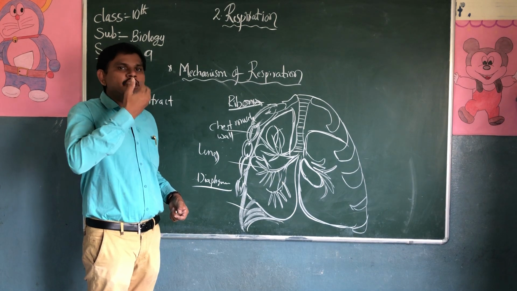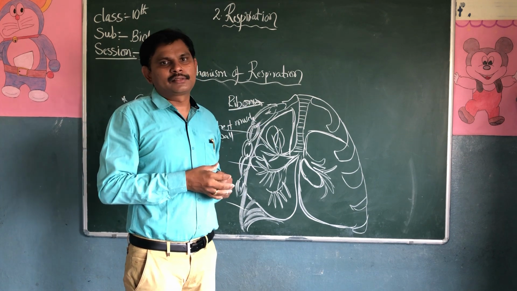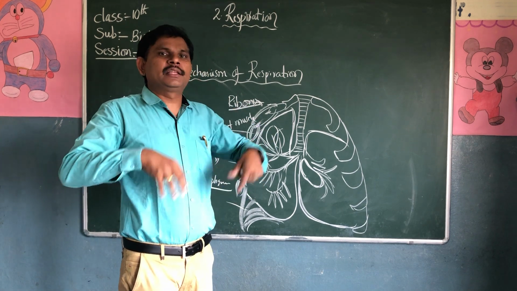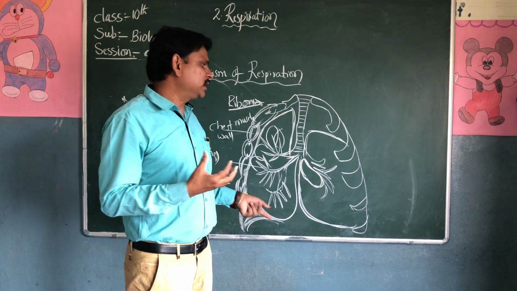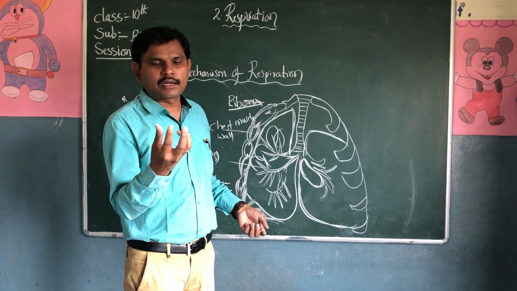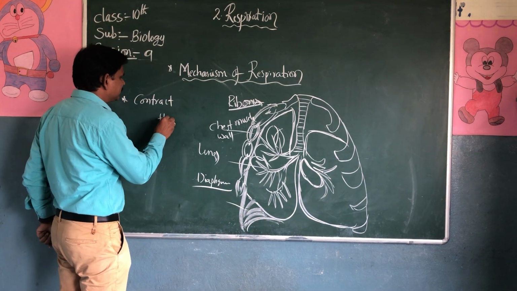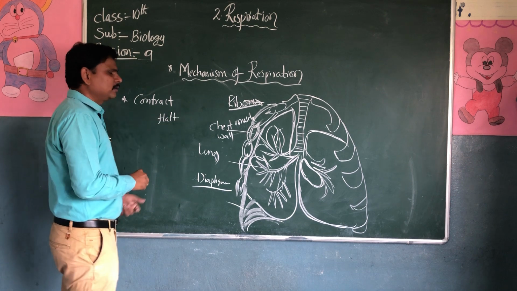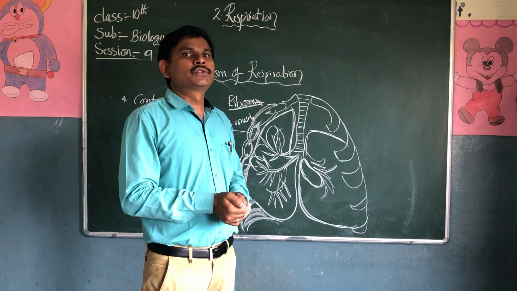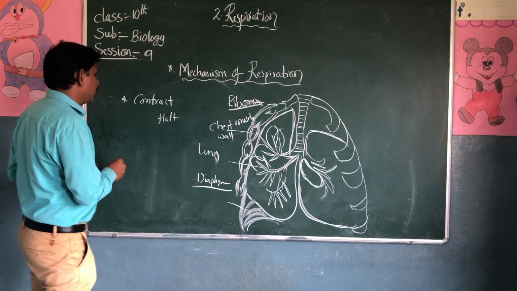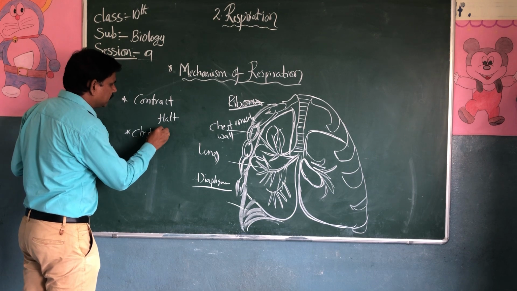in the inhalation process, the air enters into the lungs. When we breathe in, when we take oxygen inside, the diaphragm is going to contract. We can see a flat shape. We can assume that it's a flat shape when it contracts. Due to this, the chest cavity is increased.